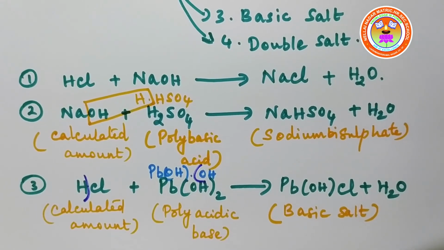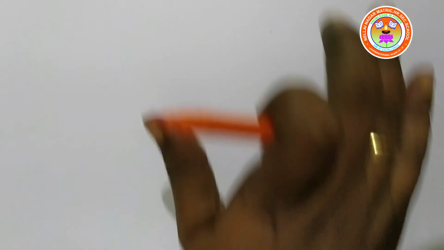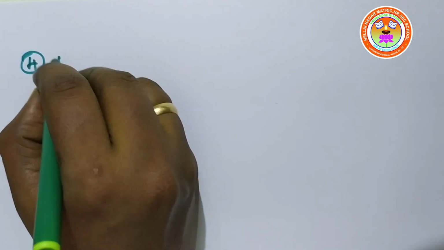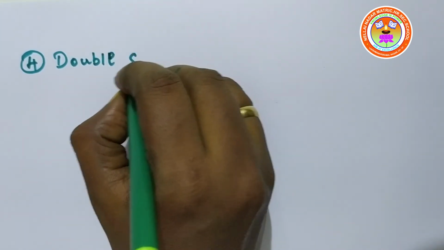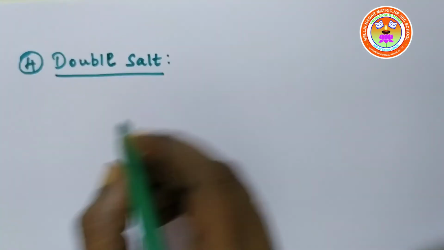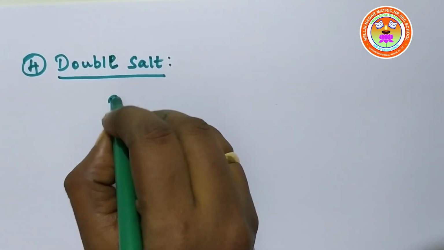The next type is double salt. The fourth type is double salt. An example for a double salt is potash alum.